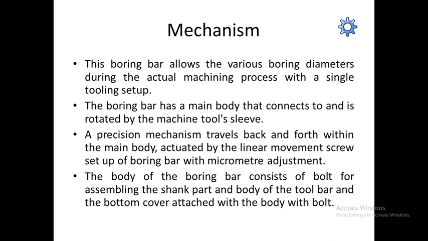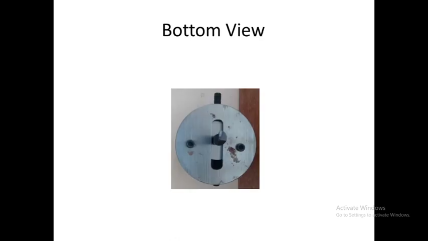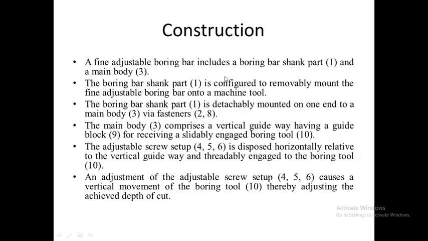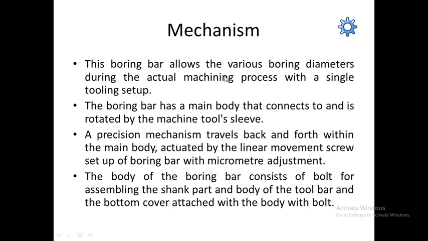Okay, where I locate the micrometer on the boring bar, I explained earlier, so that you are aware of how we fix the micrometer on a given boring bar. In that case, again I tell you, in the boring bar there is a screw available. In that screw you can locate the micrometer. From that you can achieve the 0.01 mm movement of the boring bar tool.